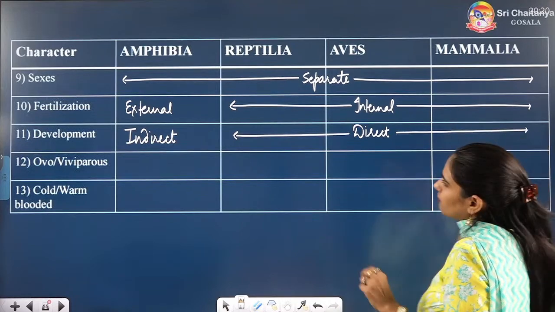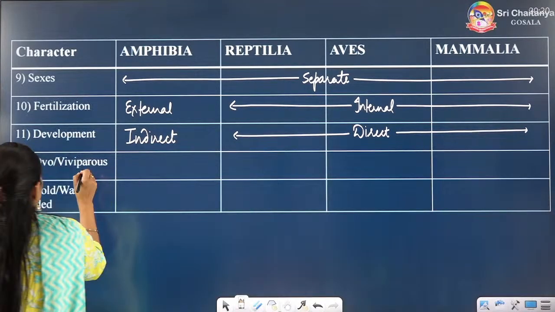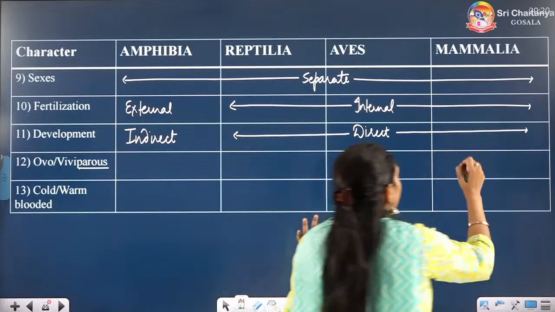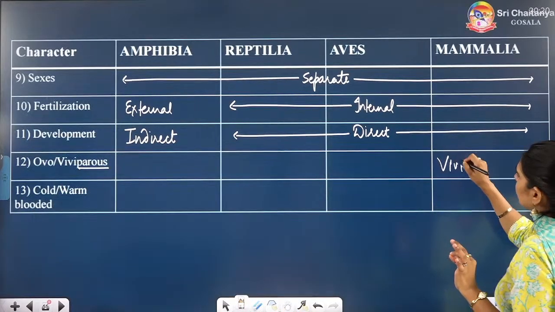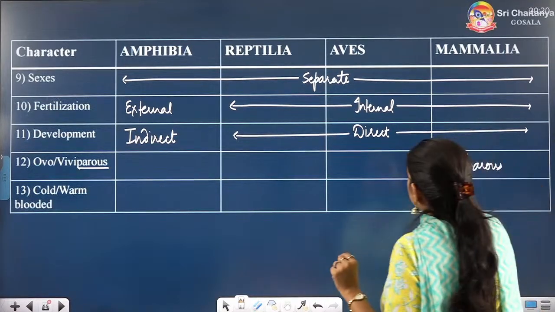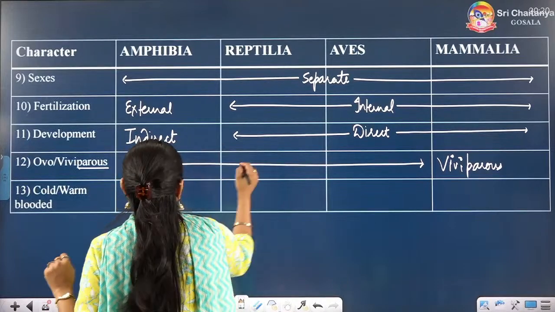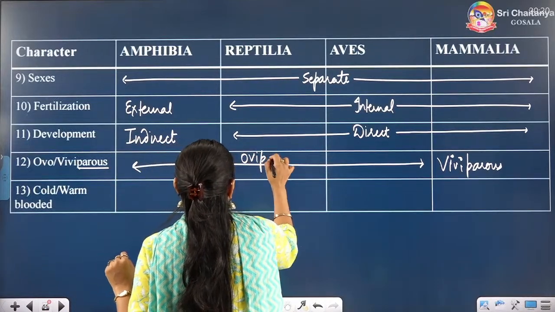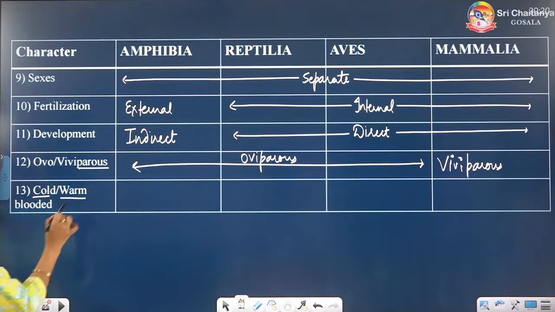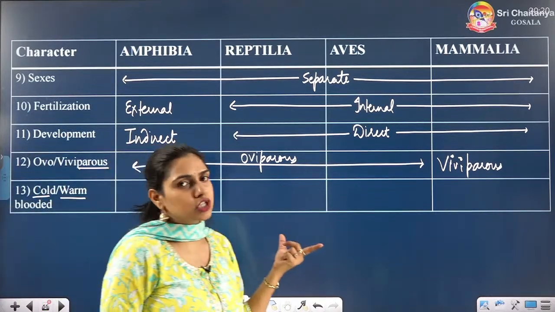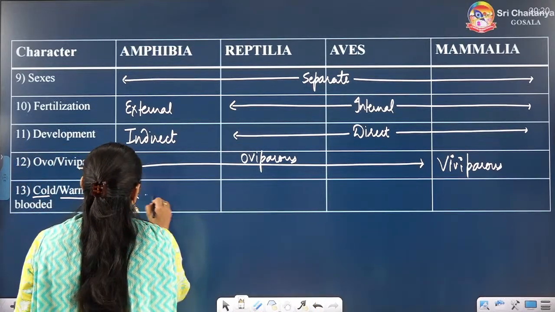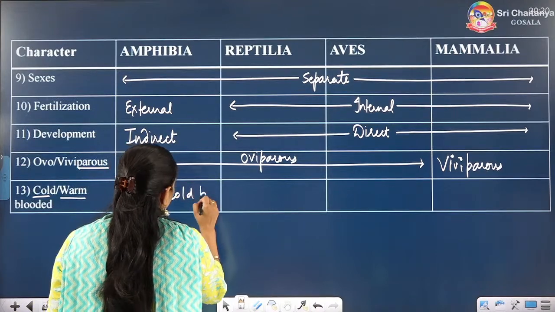Coming to oviparity or viviparity, the mammals are viviparous, they give birth to the young ones, but the others are all oviparous. If you want to know about cold-blooded or warm-blooded, I have told you fishes are cold-blooded. Amphibians and reptiles are also cold-blooded.